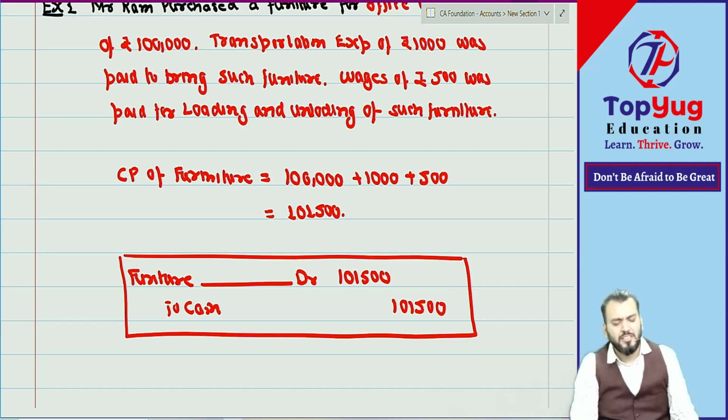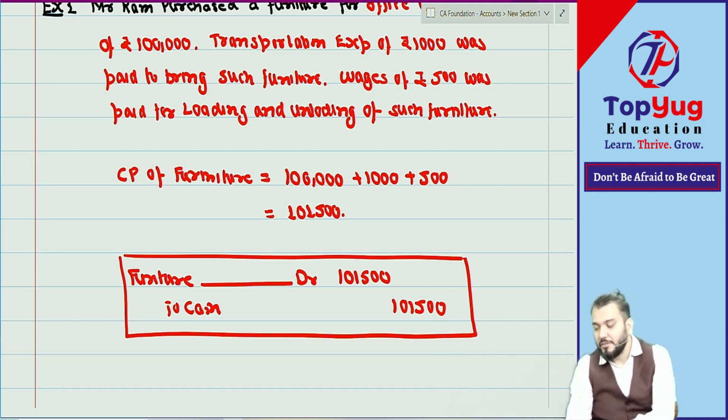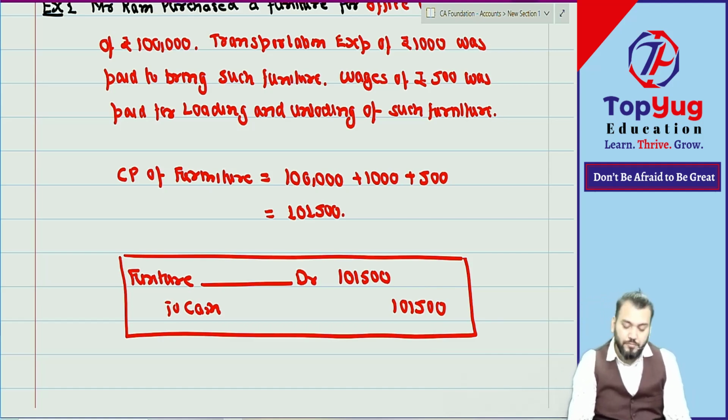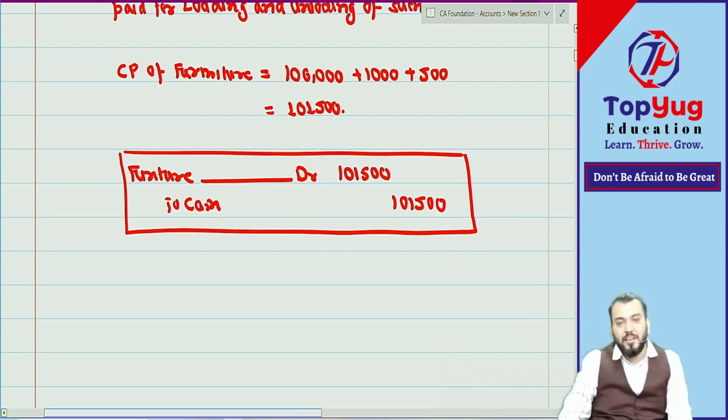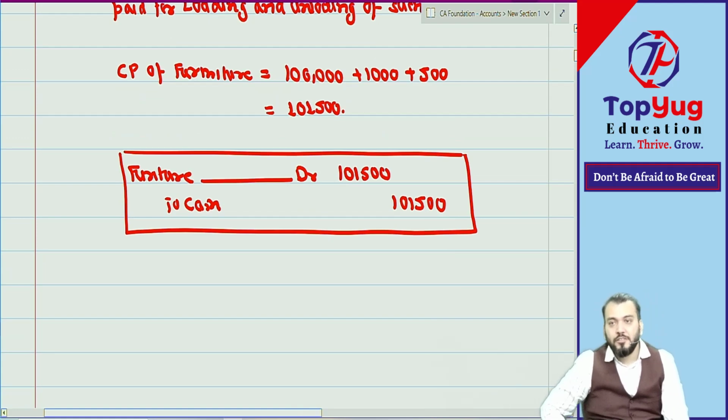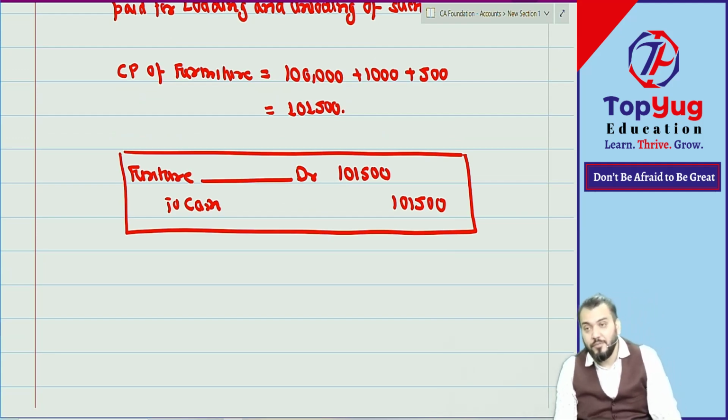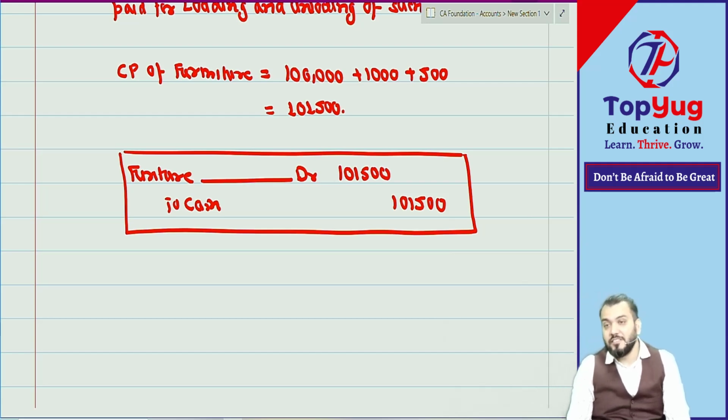Simple. This type of question may be asked in exam. They may ask: wages incurred to bring the furniture into working condition, which account will be debited? Wages account or furniture account? Furniture account. Understood? But wages incurred to bring inventory into the factory, which account will be debited? Wages account or inventory account? In that case, wages account.